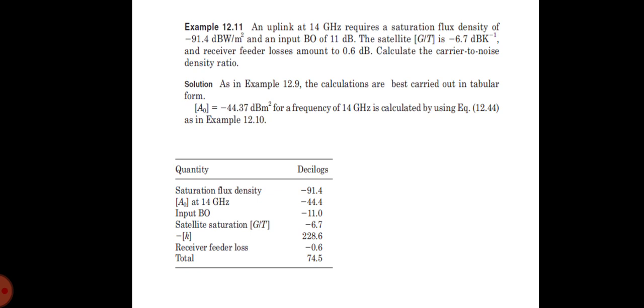The calculations are best carried out in tabular form. Therefore, A0 is equal to minus 44.37 dB meter squared for a frequency of 14 GHz, calculated by using this equation. And we have saturation flux density as minus 91.4, and A0 at 14 GHz is minus 44.4, and input backoff is minus 11.0. And satellite saturation G/T is minus 6.7, and K is minus 228.6, so minus K is plus 228.6, and the receiver feeder loss is minus 0.6. If you add these values, the algebraic sum will give you a total of 74.5. Thank you.